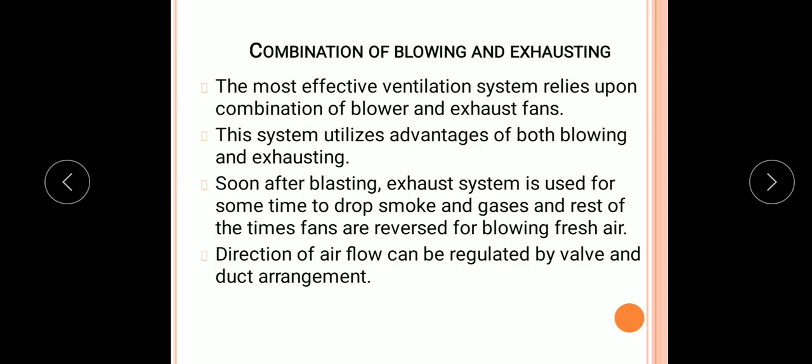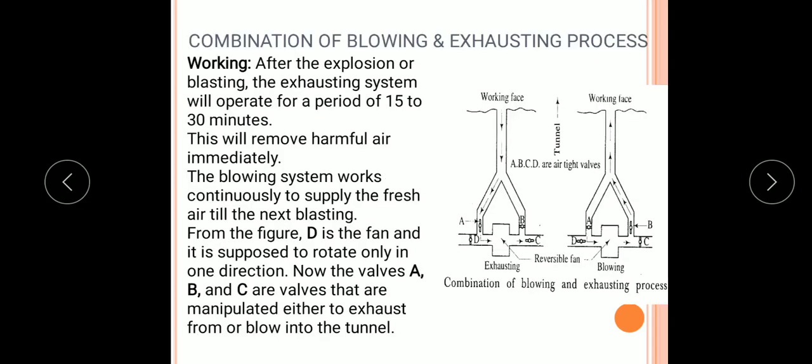Soon after blasting, the exhaust system is used for some time to remove smoke and gases, and the rest of the time fans are reversed for blowing fresh air. The direction of airflow can be regulated by valve and duct arrangement. So here we can see the working of a blowing and exhausting process.